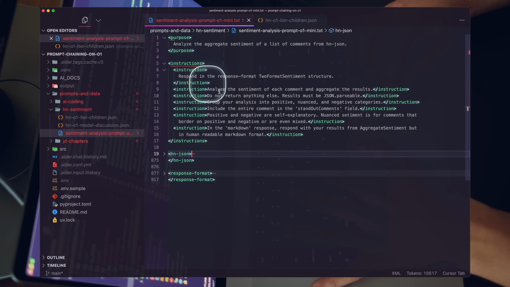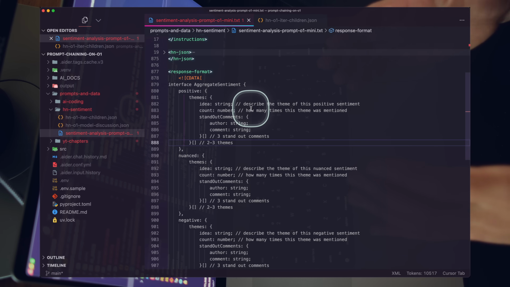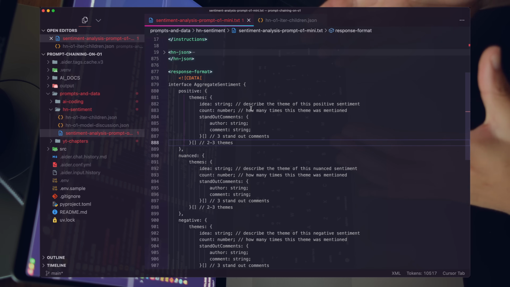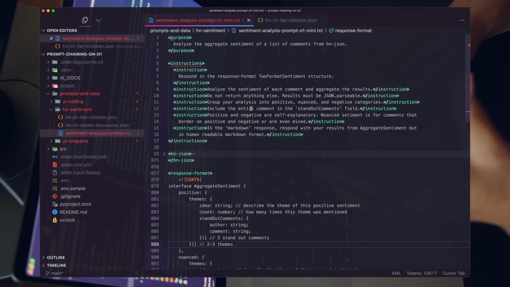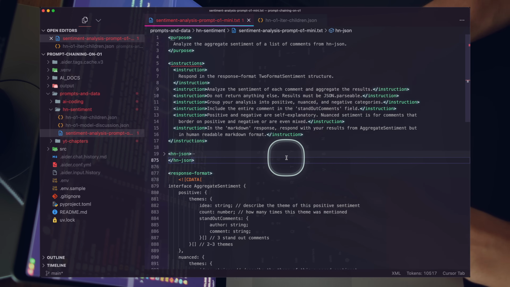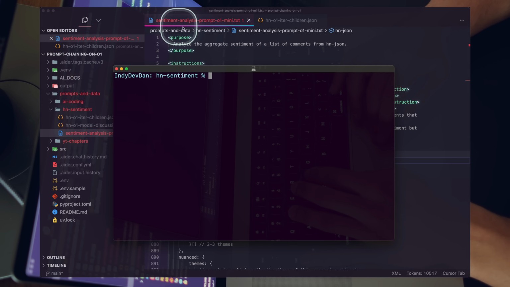If we open up the instructions here, we can reveal some of the secret sauce here. Basically, we're saying respond in this specific response format. I'm referring to the block there. And what we want to do is create the nuanced sentiment and the positive and negative as well. And again, the great part about the o1 series is that it's going to run the prompt, iterate on it, and continue reflecting on the results based on my instructions, right? So let's go ahead and fire this off using Simonw's LLM tool. So we have the prompt here. Let's go ahead and kick that off.